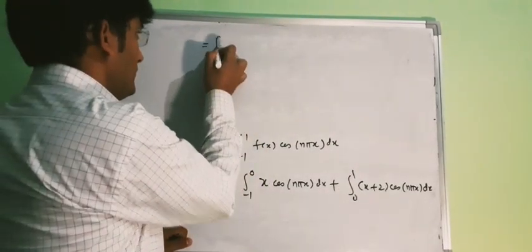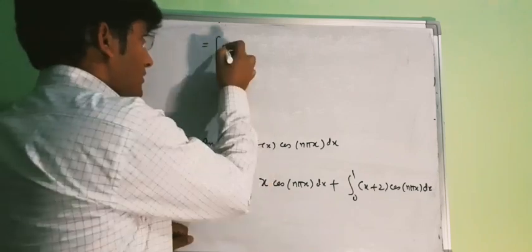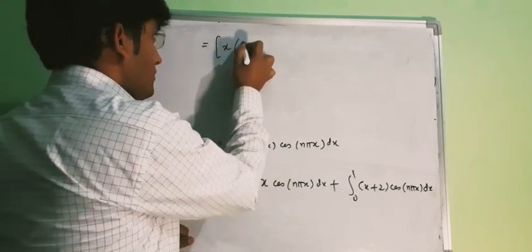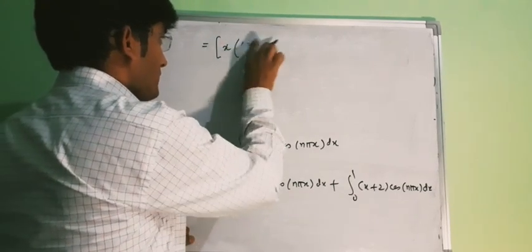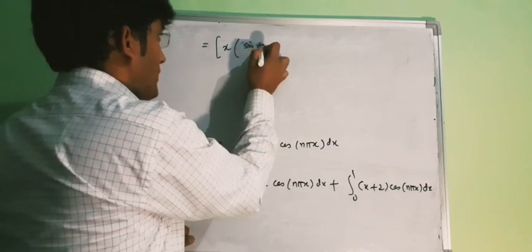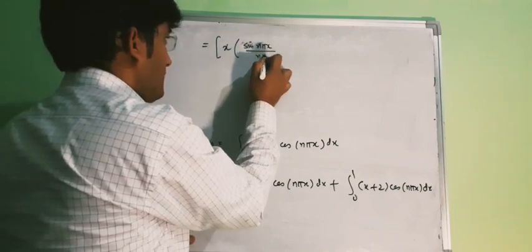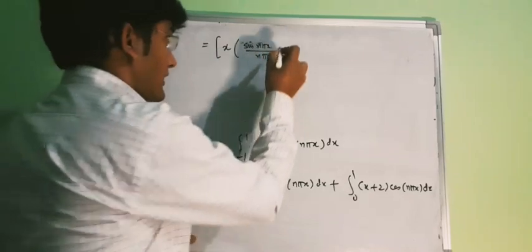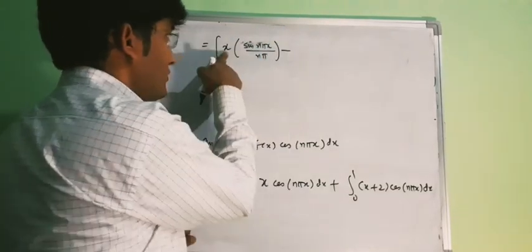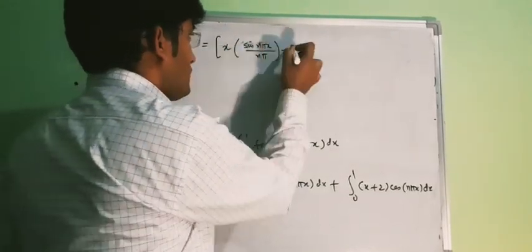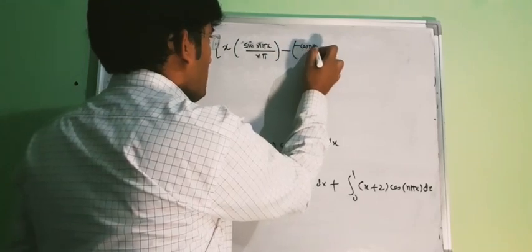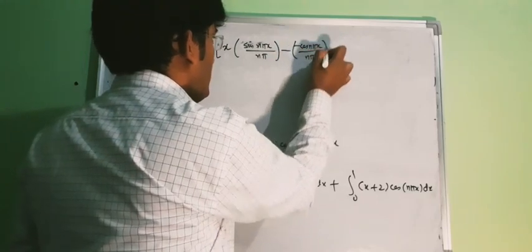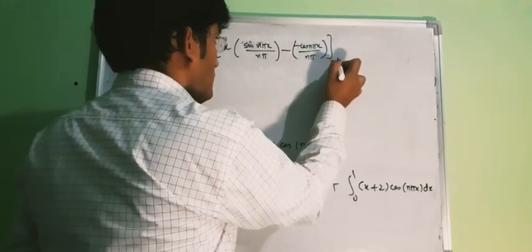So we can write it as the term x into the integration of cos, which will be sin n pi x upon n pi. Then we will have a minus sign, and the differentiation of x is 1, and the integration of sin will be minus cos n pi x upon n pi, and the limit from -1 to 0.